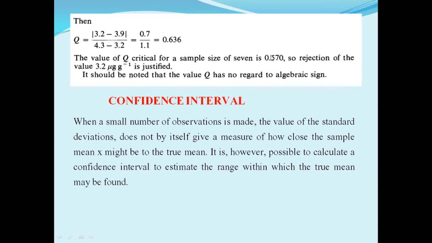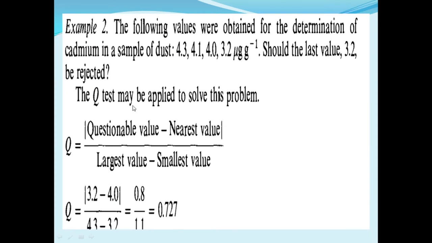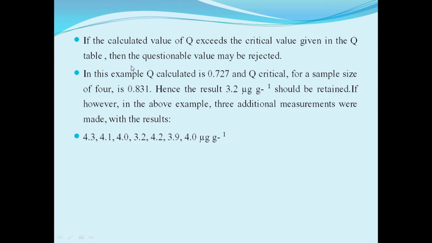In the previous example, the Q calculated value is less than the Q critical value. Therefore, the questionable value, that is 3.2 microgram per gram, is retained, that is, not rejected.